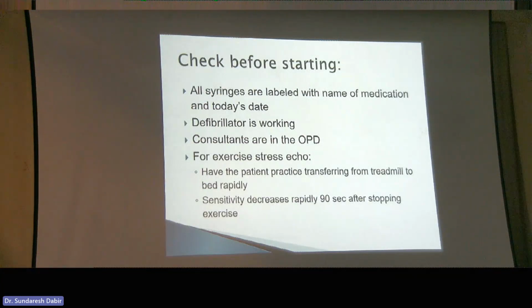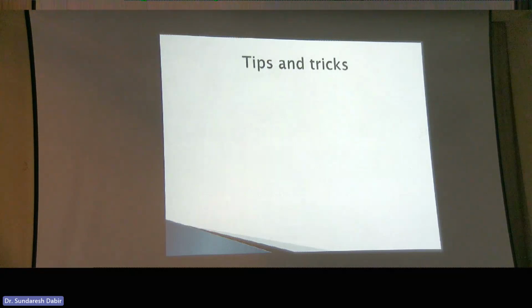Otherwise, what will happen is they'll turn around like this, like that. And by the time you get them back on the bed and get them where they need to be, already 1 minute is gone. And the sensitivity declines rapidly within even 90 seconds after you stop exercise. So show them, practice, if you're doing exercise stress echo, how to shift from the treadmill to the bed.